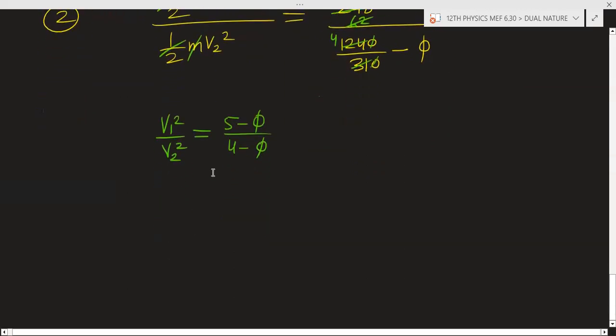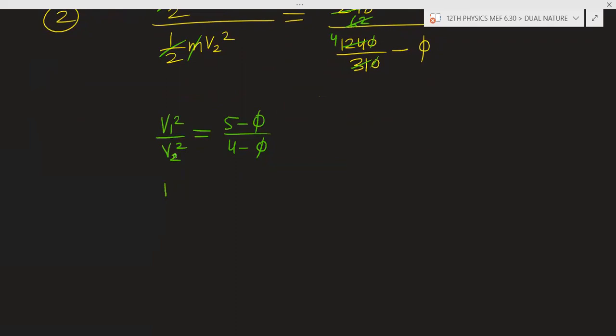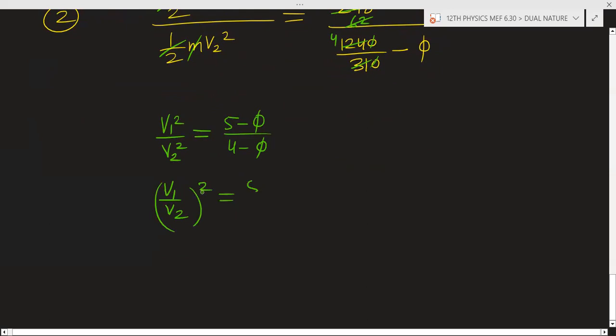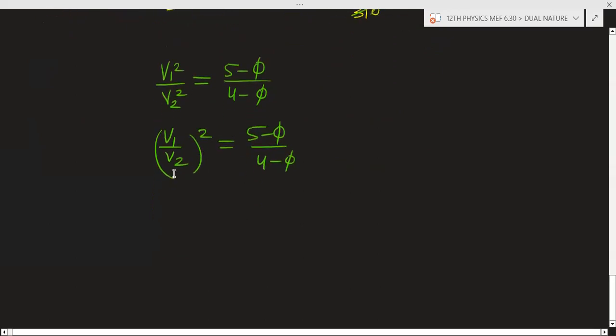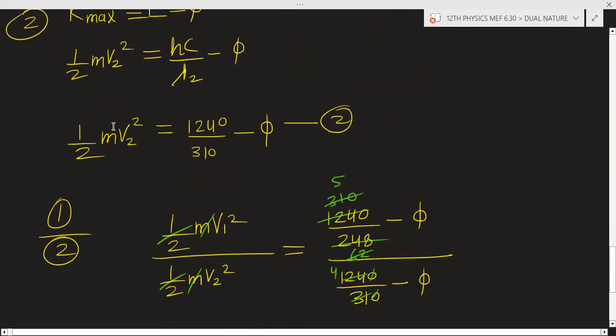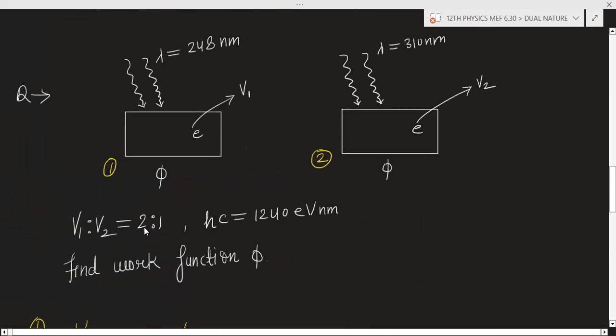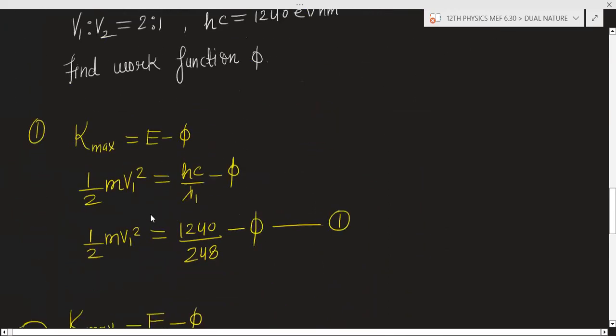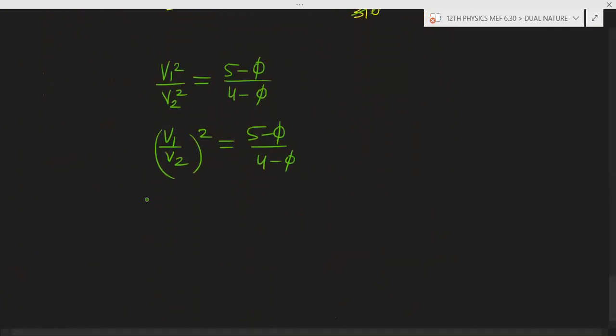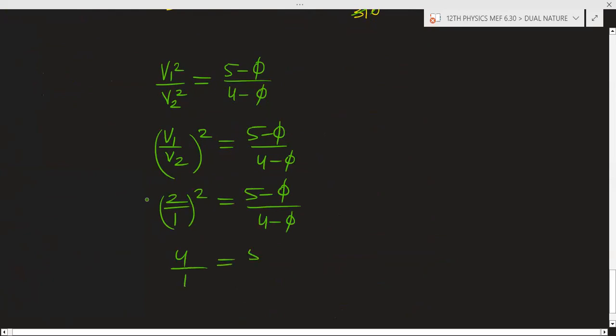So you can write this as v1 by v2 whole square equal to 5 minus phi divided by 4 minus phi. The ratio of v1 by v2 is given, that is 2 to 1. So v1 by v2 is 2 divided by 1, and squaring it, it becomes 4 by 1 equal to 5 minus phi over 4 minus phi.